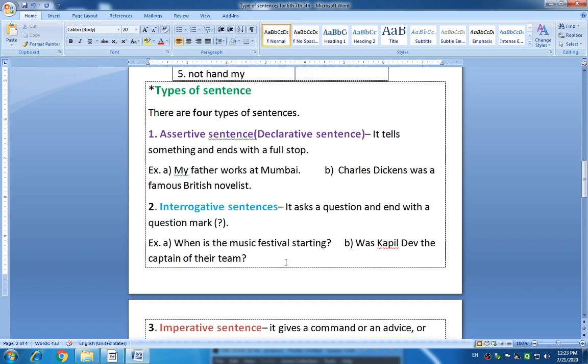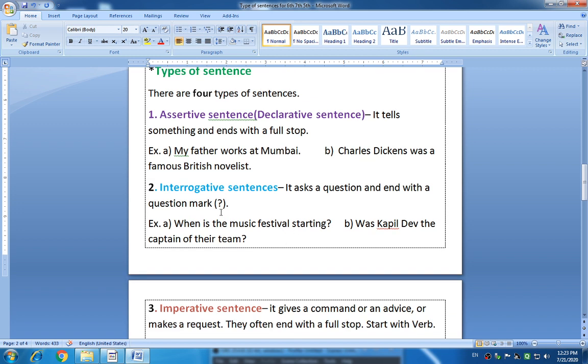Okay students, let's see the second type of sentence, and that is interrogative sentence. What is an interrogative type of sentence? Interrogative means it asks a question, and ends with a question mark. You are aware of it. So when a sentence asks a question to you, it is a type of interrogative sentence.